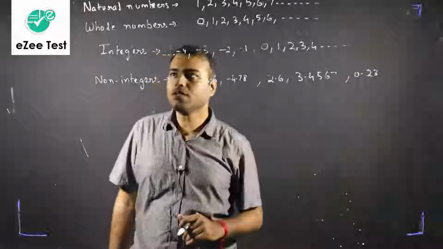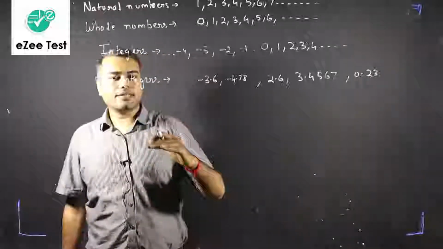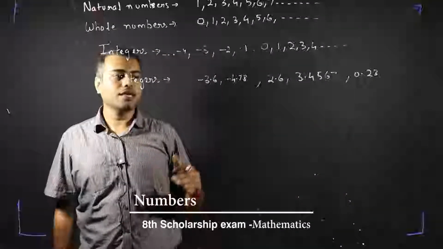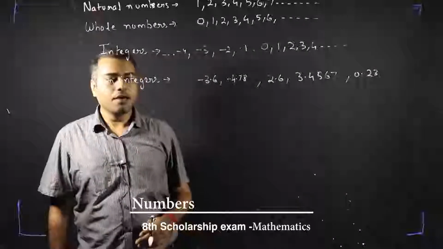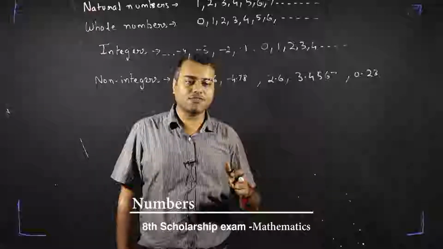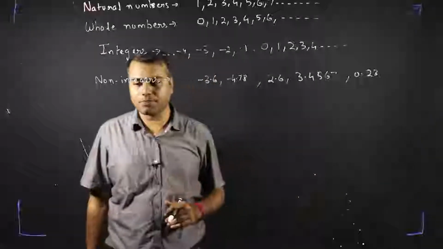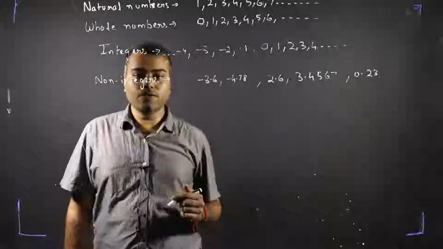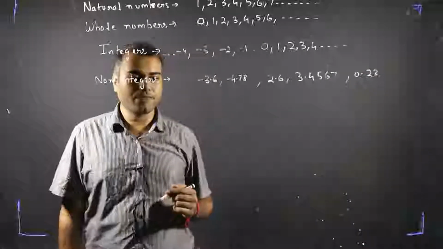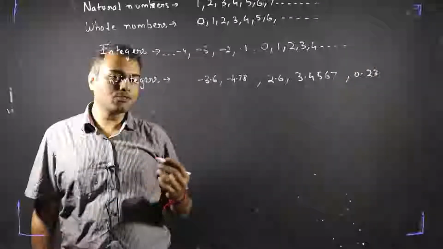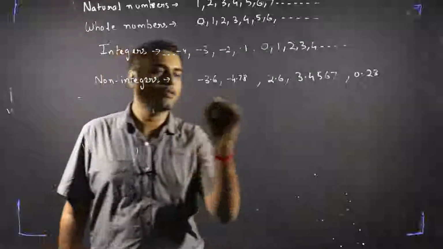Fine. Now comes the major classification, which is rational numbers and irrational numbers. But before we go into the classifications of rational numbers and irrational numbers, let us first understand what are the different types of decimal numbers we can have. Please pay attention.